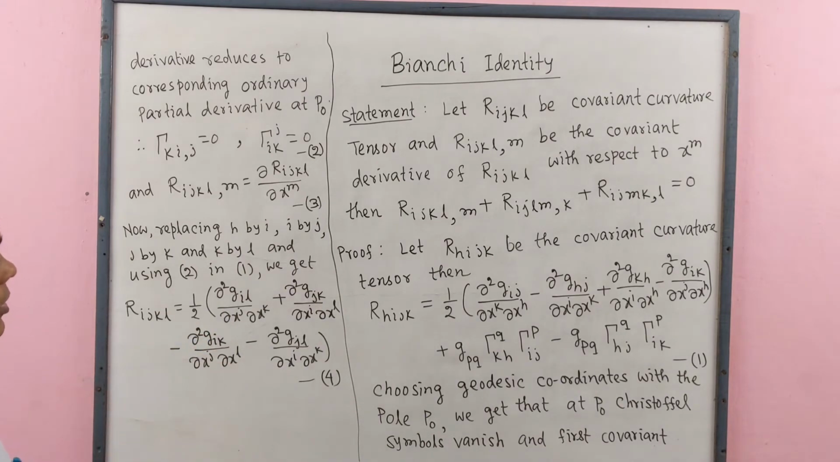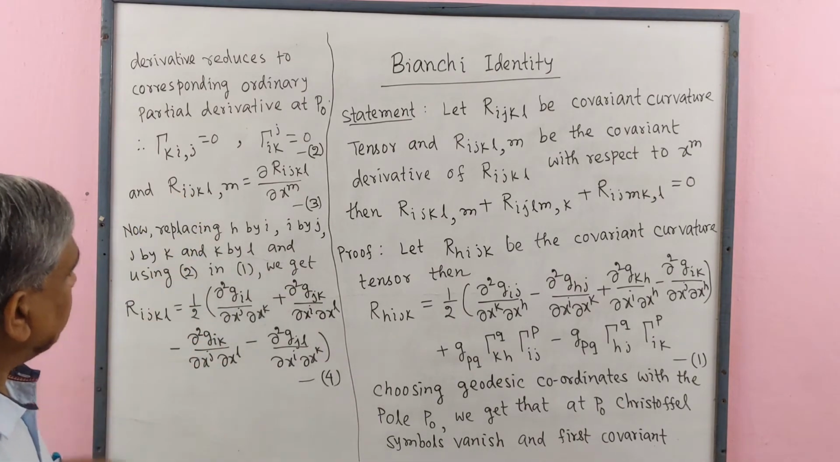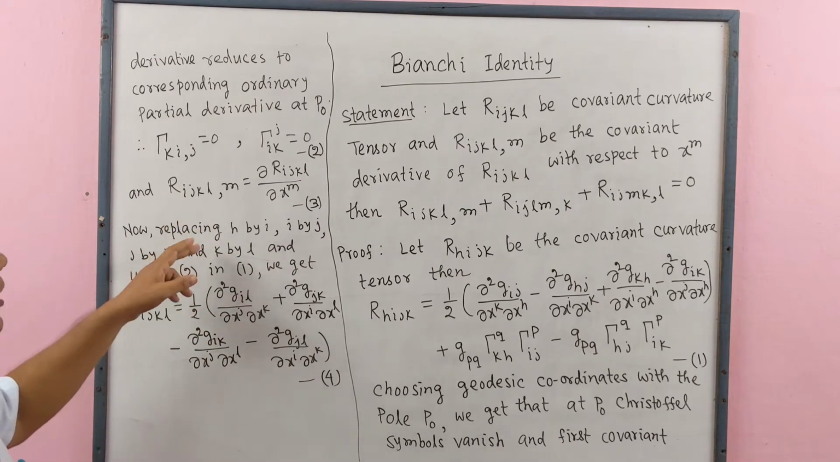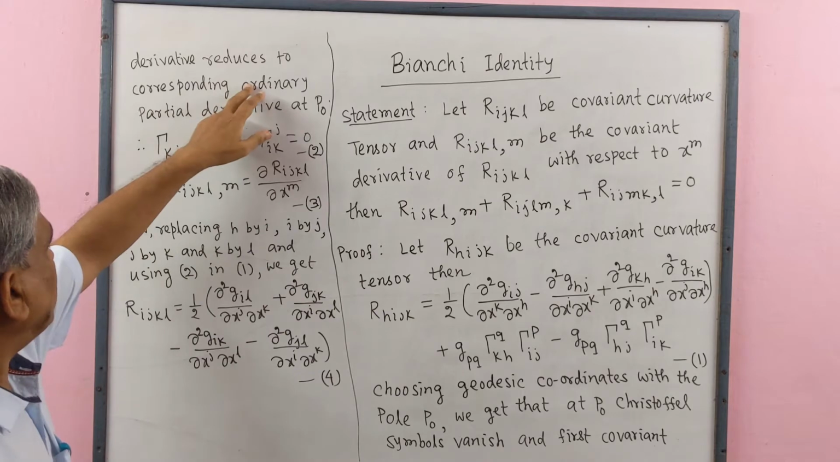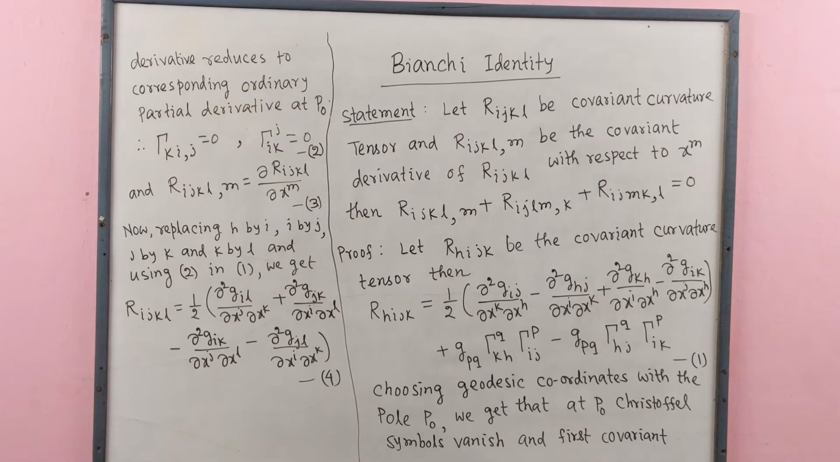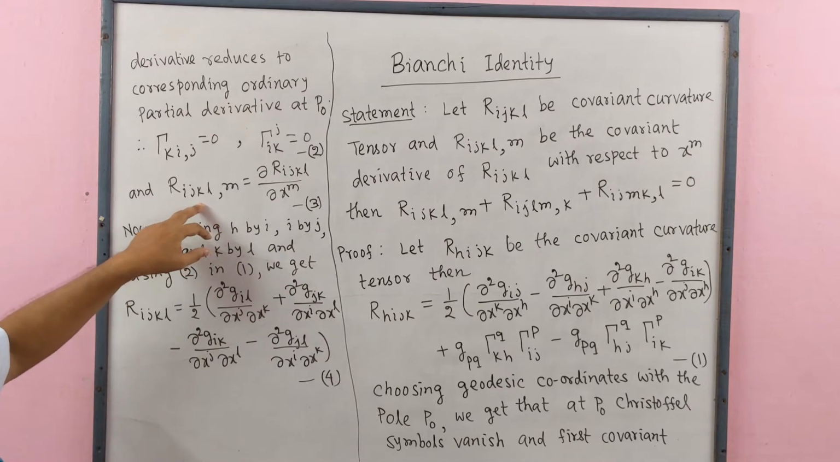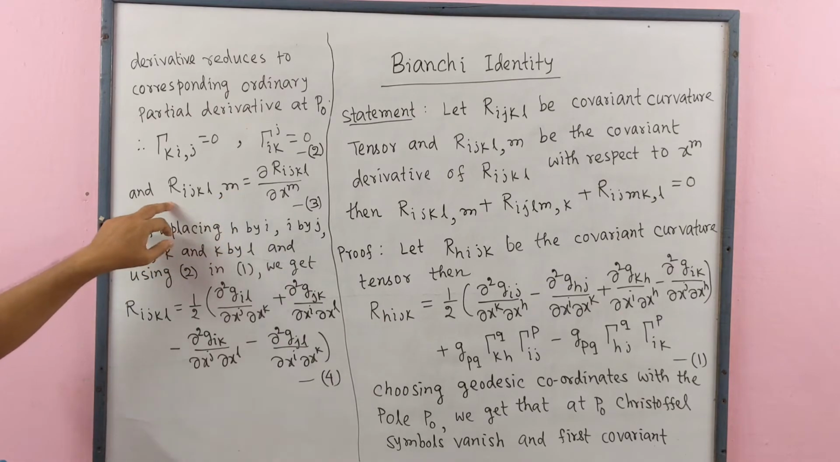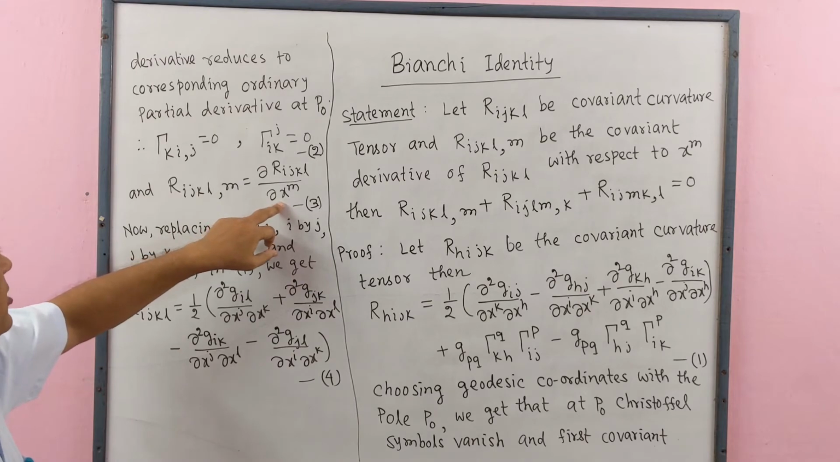And in this case, the covariant derivative reduces to ordinary partial derivative at P0. So here we see that Rijkl comma m, left side is covariant derivative and right side is partial derivative.